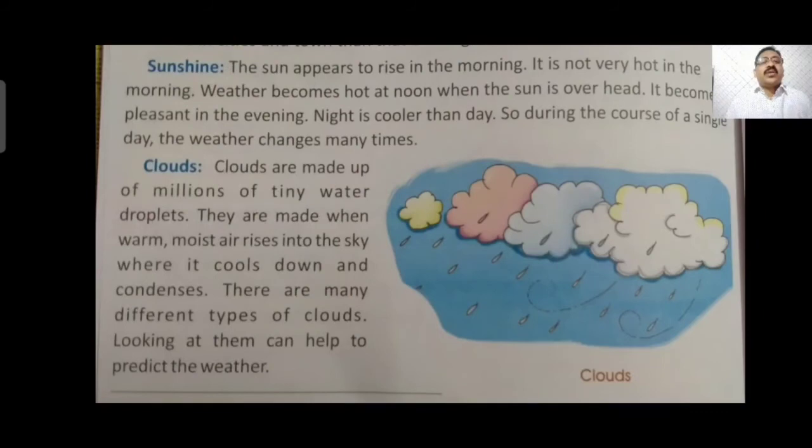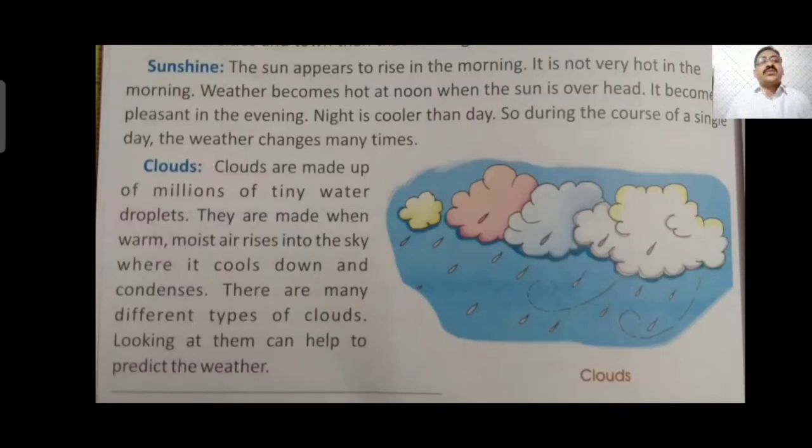Sunshine is also one of the reasons for weather change. The sun appears to rise in the morning. It is not very hot in the morning. The weather becomes hot at noon. When the sun is overhead, it becomes pleasant. In the evening and night, it is cooler than day. So during the course of a single day, the weather changes many times.